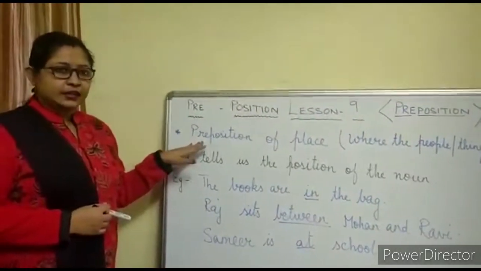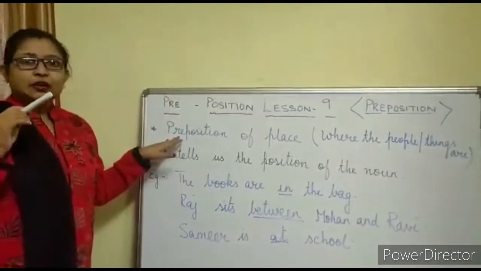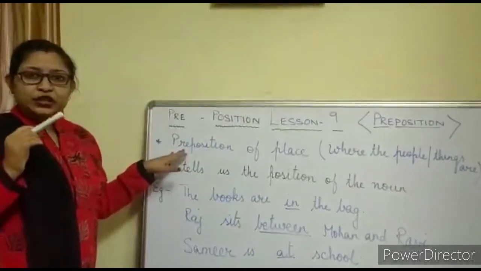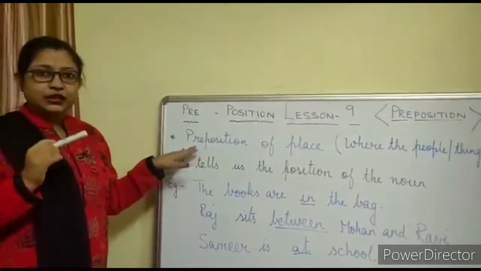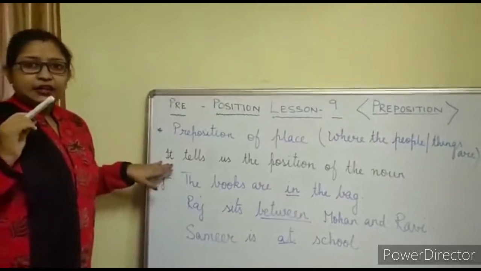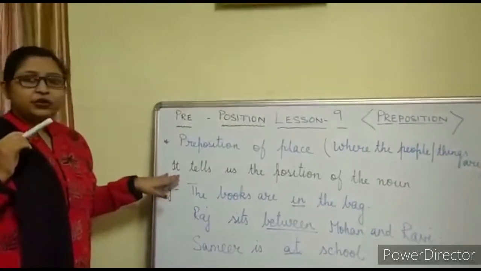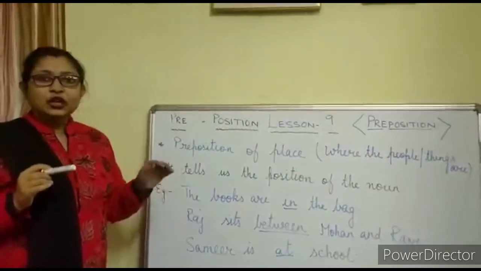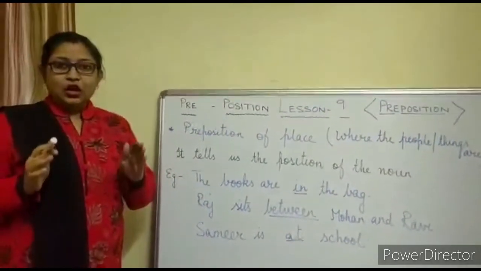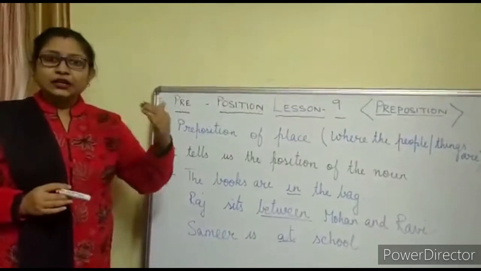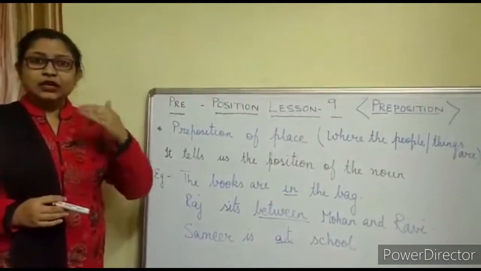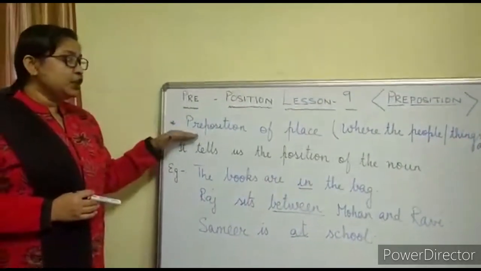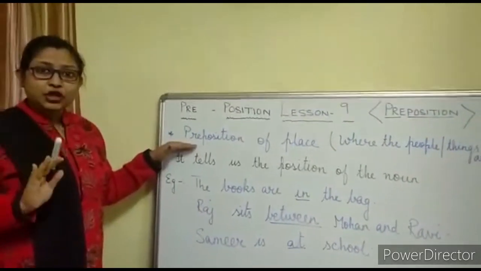Preposition of place tells us where the people or things are. So, it tells us the place or the position. So, if we define, it tells us the position of the noun. So, it tells us the position or the place of the noun or a pronoun with the other word. Means it tells the relation with the other words in a sentence. And preposition of place tells us the position of the noun.